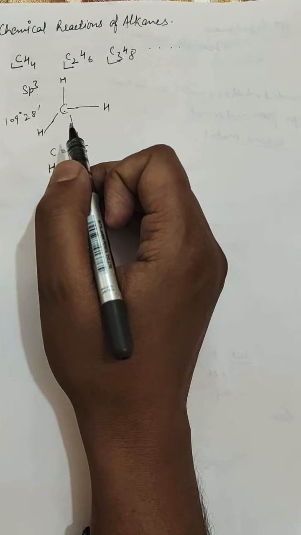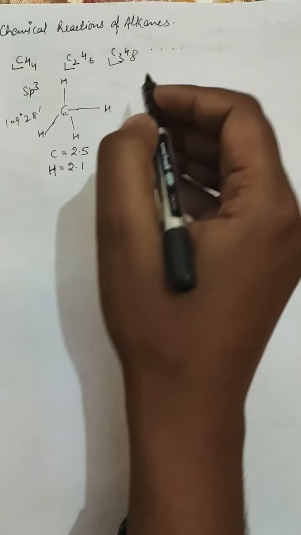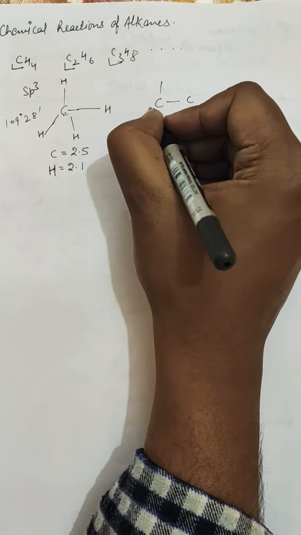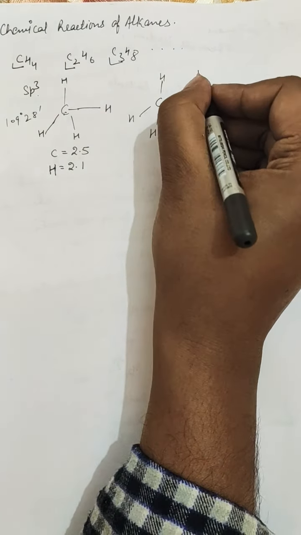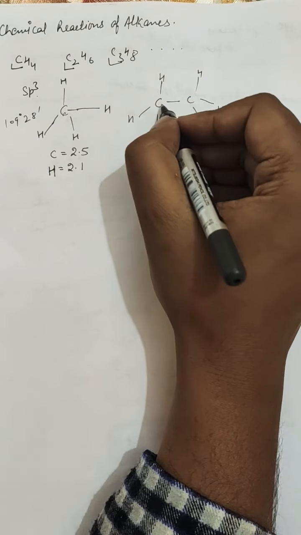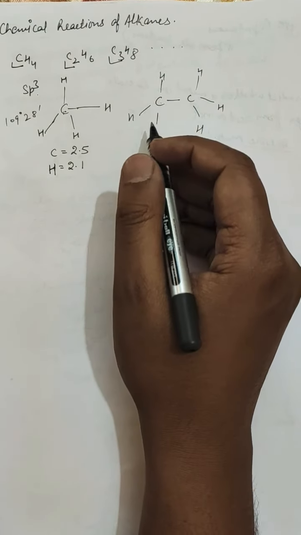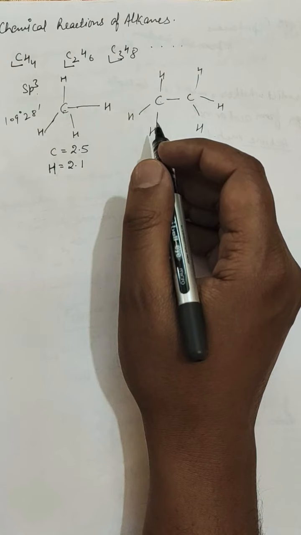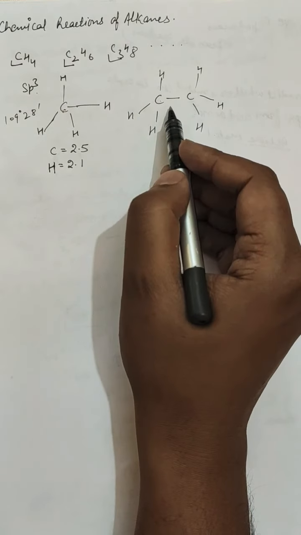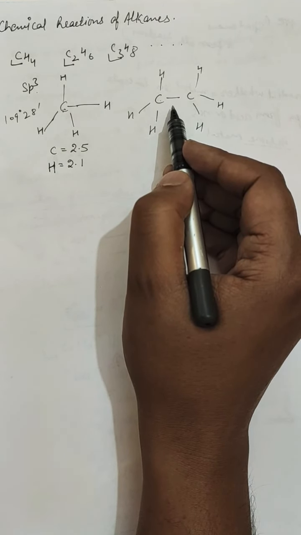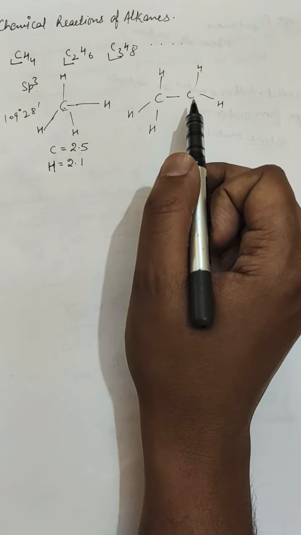reactive centers. On the other hand, carbon-carbon and carbon-hydrogen bonds are quite strong, for example in ethane. So it is not easy to break these bonds. Thus, collisions of alkane molecules with other reagents at room temperature do not provide sufficient energy to break these bonds. Consequently, alkane molecules become almost inert toward reagents like acids, alkalis, and oxidants under ordinary conditions and are called